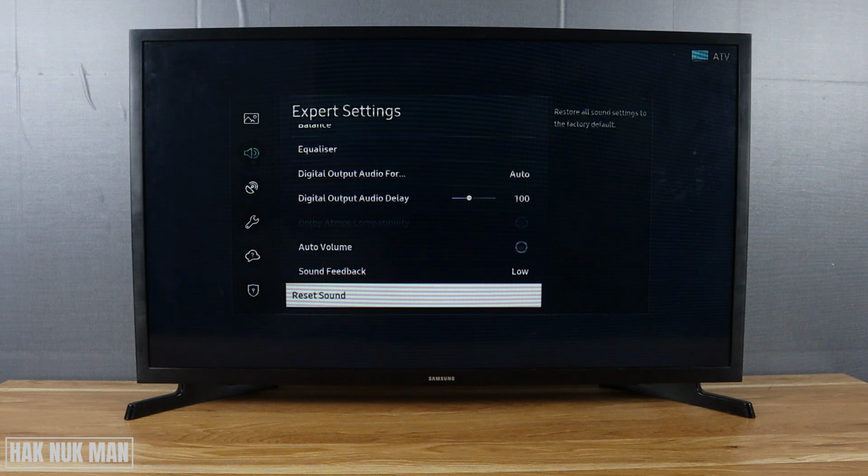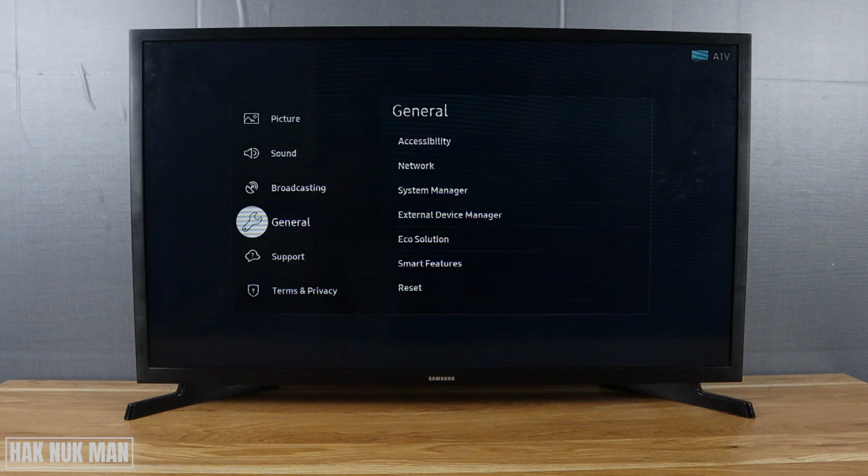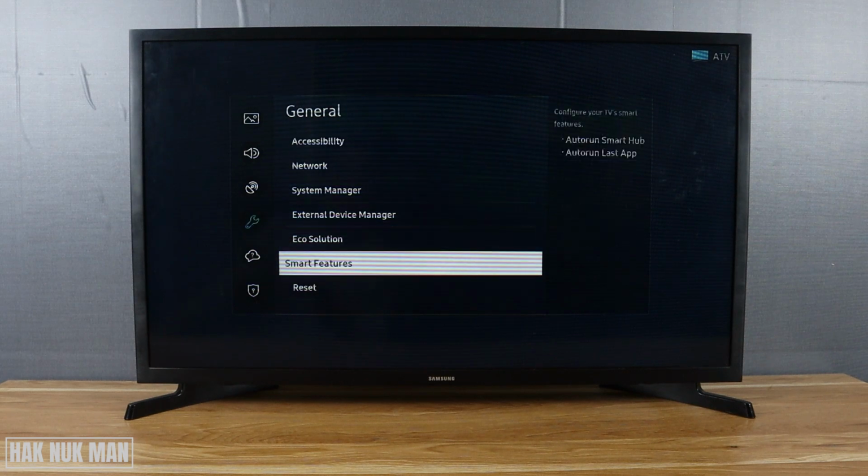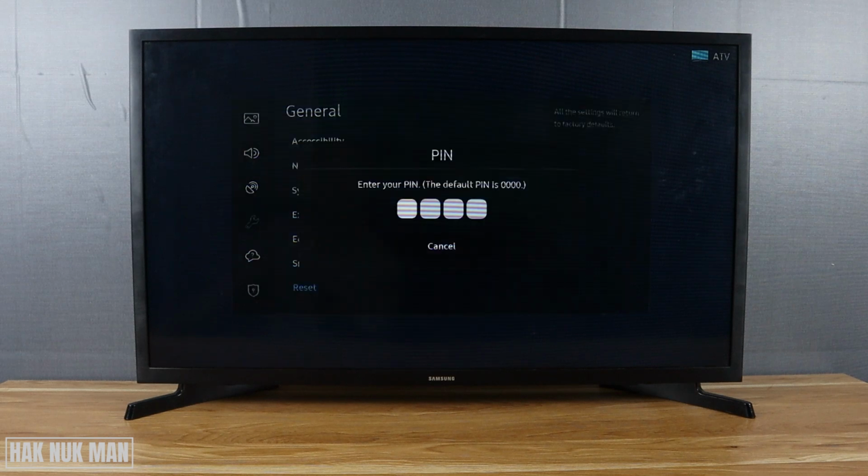And finally, if there is no way that you can fix the no sound output on your Samsung Smart TV, I suggest as the final solution, reset your TV to the factory default. Okay, so now to reset your factory setting, go to general, and this time you will see the word reset. Select on it and enter the pin. The default pin is shown on the TV screen. You can input the default built-in pin to your TV,